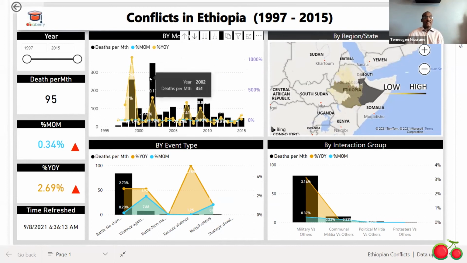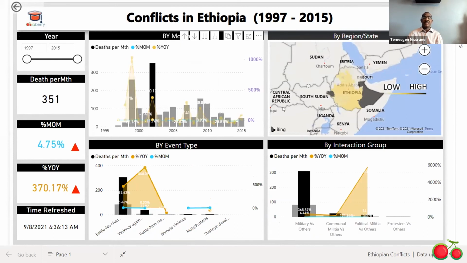The next highest days was in 1999, which is 260. And again, we can click here to see where this happened in Ethiopia. If we click it, we can see that mostly in that year, this part was highly affected, that is the Somali region.